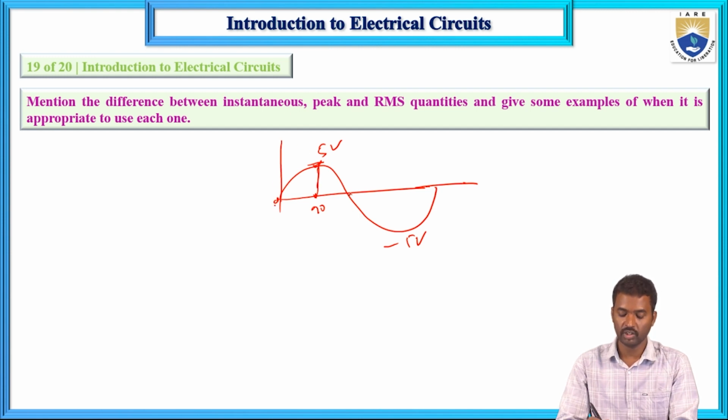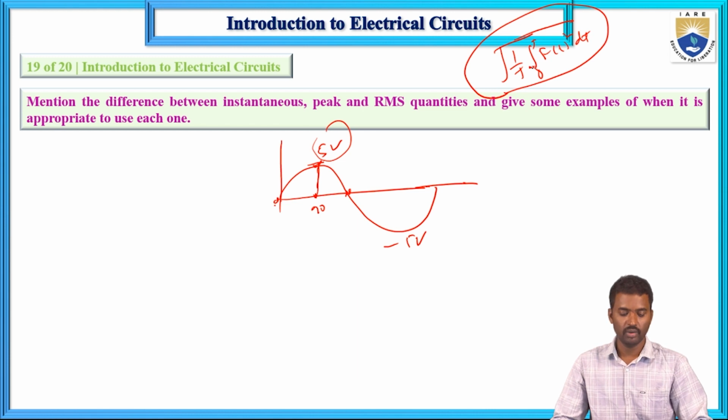At 0 and at 180 degrees the instantaneous value is 0, and the peak value here is 5 volts. The RMS value is root mean squared, root of 1 by T, integral from 0 to T of f of t square dt.